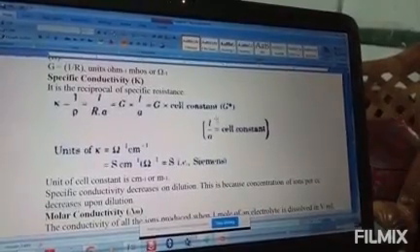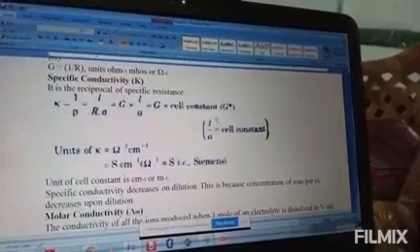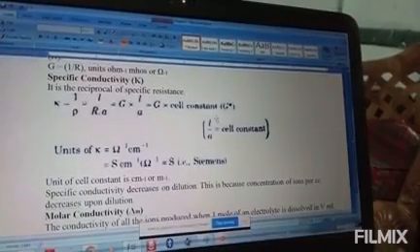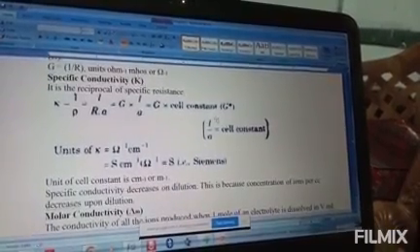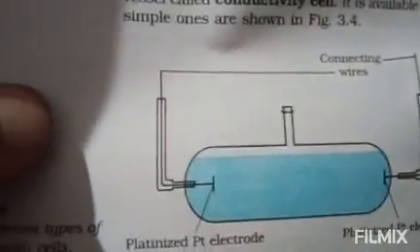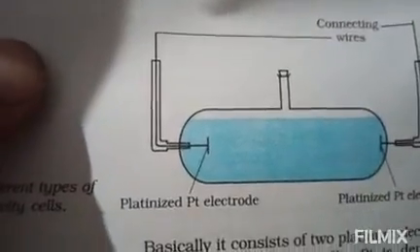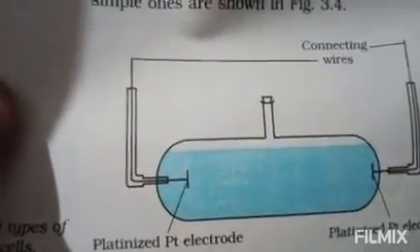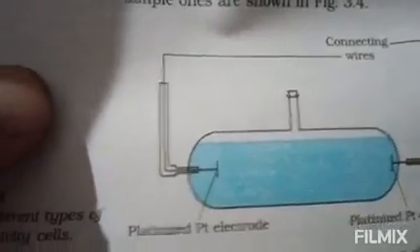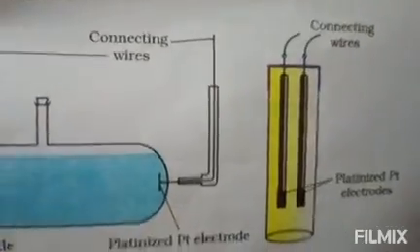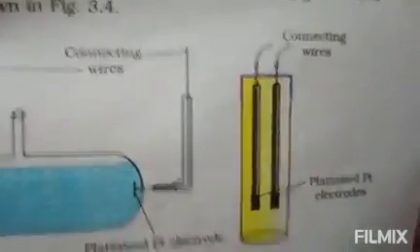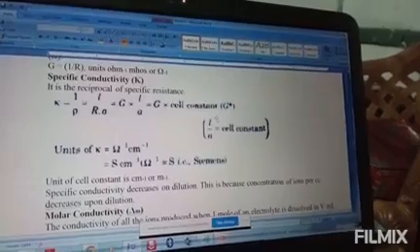Here is the conductivity cell. In the conductivity cell we have 2 electrodes and an electrolytic solution. These 2 electrodes we join with conducting wires. Platinum electrode is used. Now this is what a conductivity cell is.